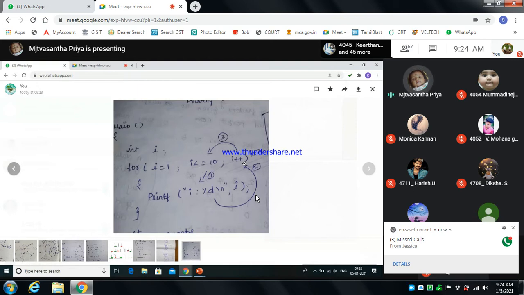Plus plus I means first increment and then substitute the value. There are pre-increment and post-increment. Pre-increment is nothing but first it increments and then substitutes the value, which is plus plus I. Here I have given I plus plus, which is post-increment. First we substitute the value and then the value is incremented. So this is the meaning of post and pre increment.